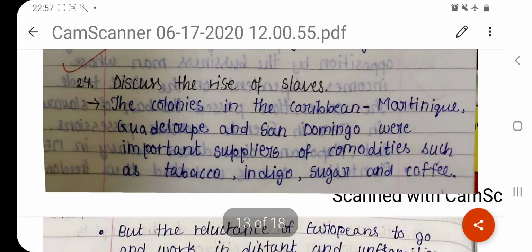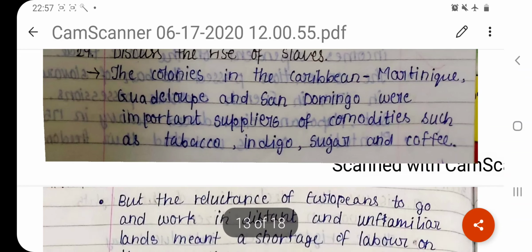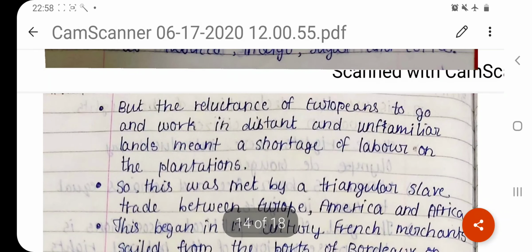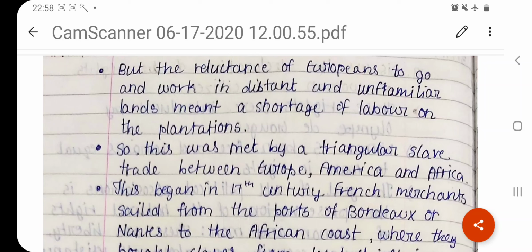Now, slaves. Discuss the rise of slaves. The colonies in the Caribbean, Martinique, Guadeloupe and San Domingo were important suppliers of commodities such as tobacco, indigo, sugar and coffee. You'll also notice that these four are cash crops, which means they get a lot of money. The reluctance of Europeans to go and work in distant and unfamiliar lands meant a shortage of labor on plantations. So the thing was, Europeans didn't want to go all the way to the Caribbean and work on these plantations. So who's going to work?